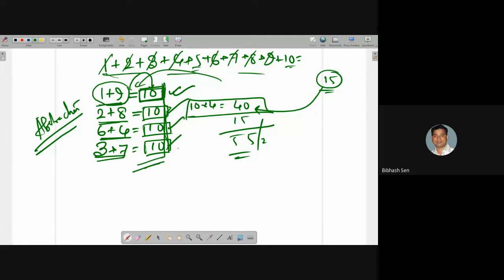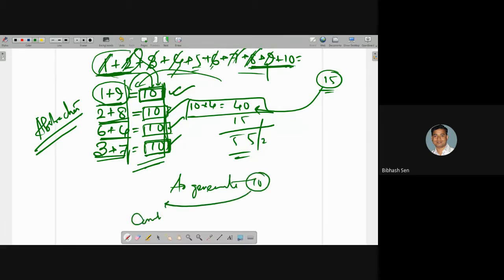Yes, sir. Okay. So 1 plus 2 can't give me 10, so I have chosen the numbers in this way so that they lead to 10. I have chosen 9 with 1, 2 and 8, 3 and 7, like this, 4 and 6, and all these collections give me 10. So our main target is to generate 10, combining only those numbers.